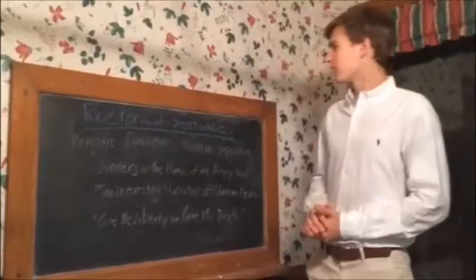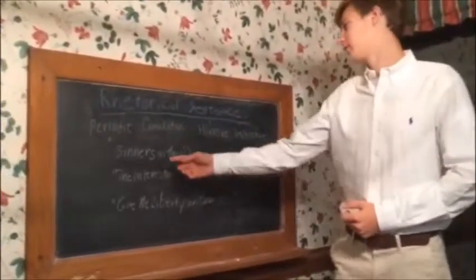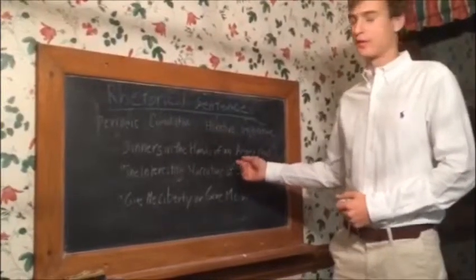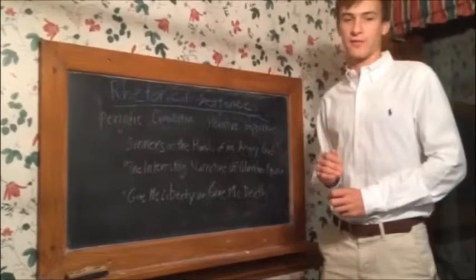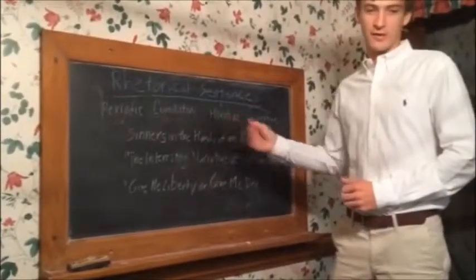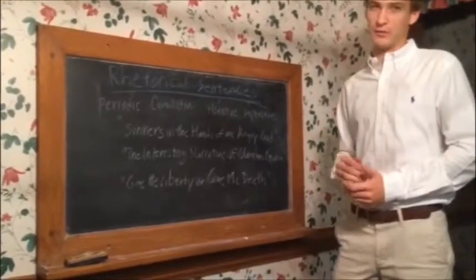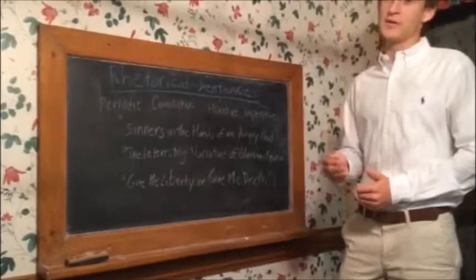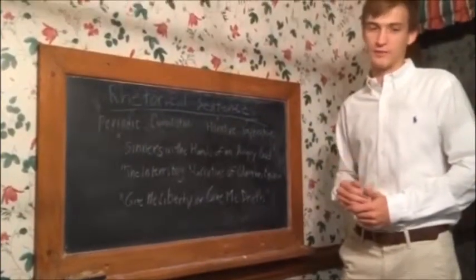Some examples of different kinds of sentences can be found in these 3 texts. First, in Sinners in the Hands of an Angry God by Jonathan Edwards, he states, "Therefore, let everyone that is out of Christ fly from the wrath to come." This is an example of an imperative sentence because Jonathan Edwards thinks that it is necessary for people to come to God in order to survive. And he is urging them, or telling them, that they should flock to God in order to survive.